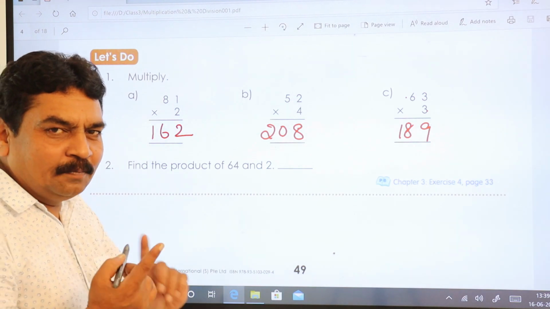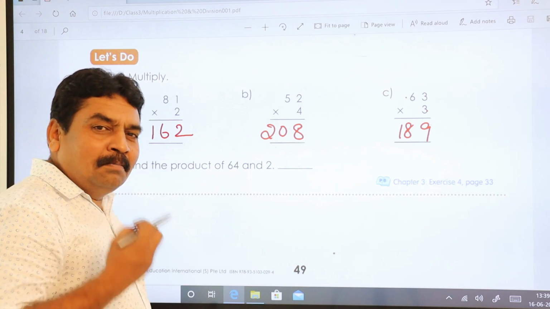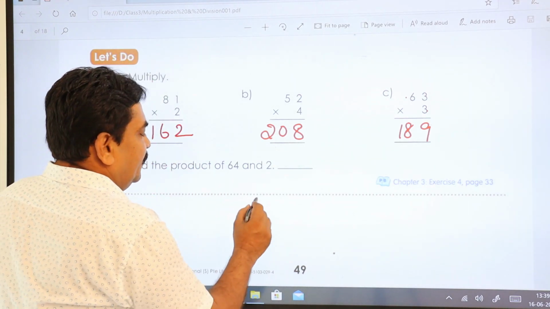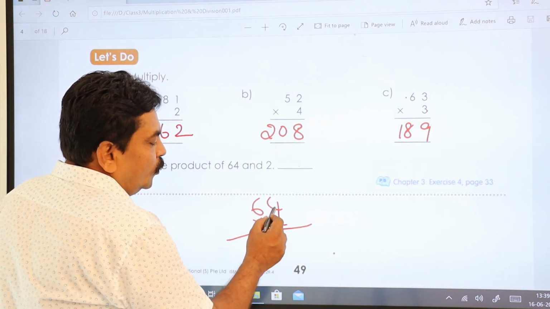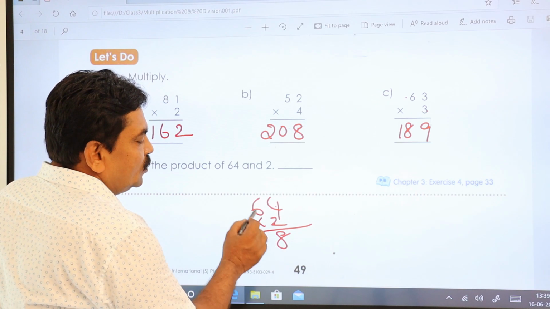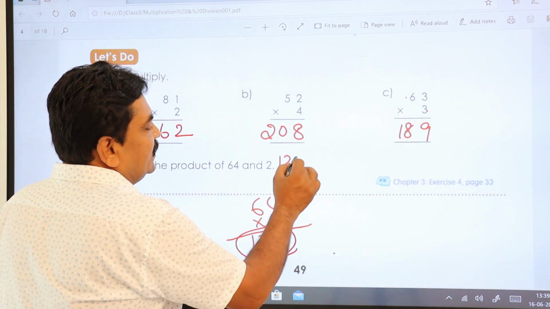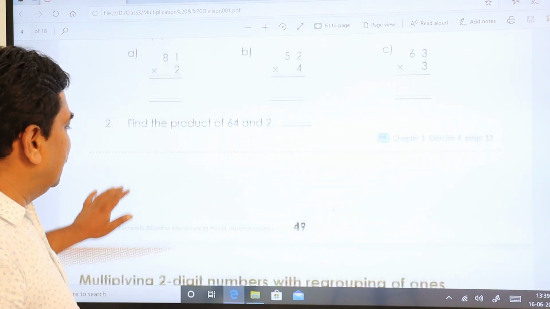Find the product of 64 and 2. Product means multiplication, I told you. The result you get from multiplication is called the product. 64 into 2. 2 4s are 8. 2 6s are 12. So the answer is 128. Let's go to the next.